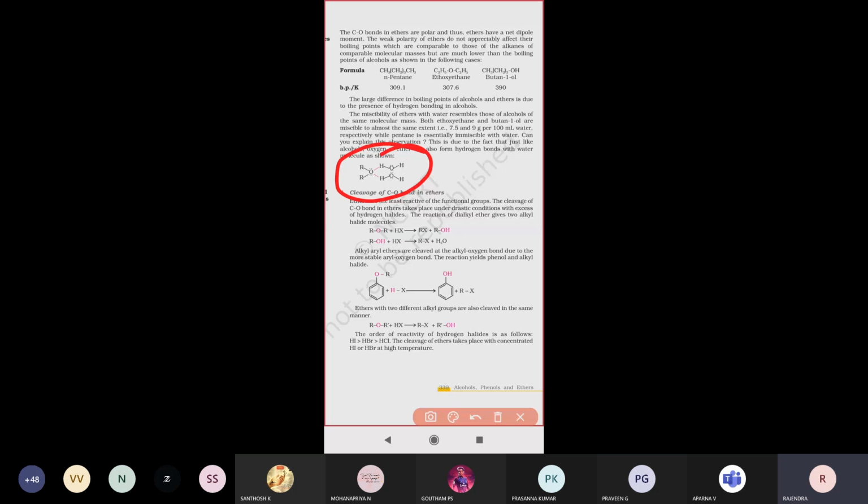So that means ether and alcohol are both miscible, and these two components are soluble in water to a similar extent. Being soluble in water means hydrogen bonding is forming. This is how we represent it, in this manner.